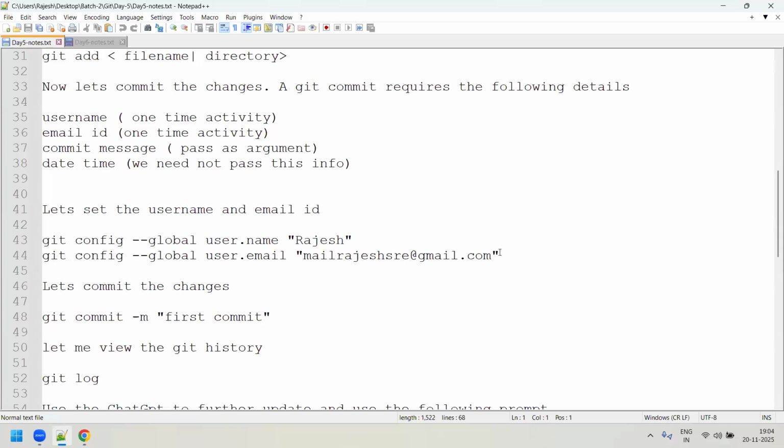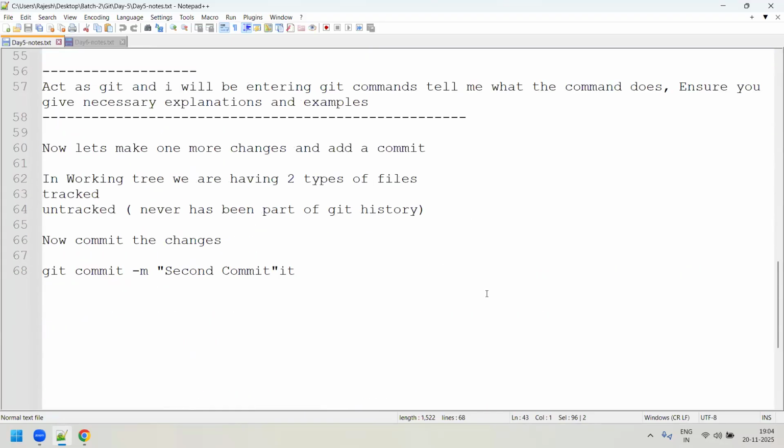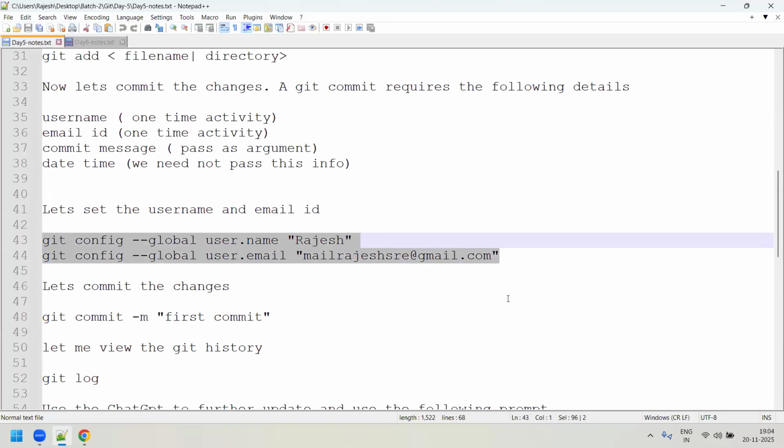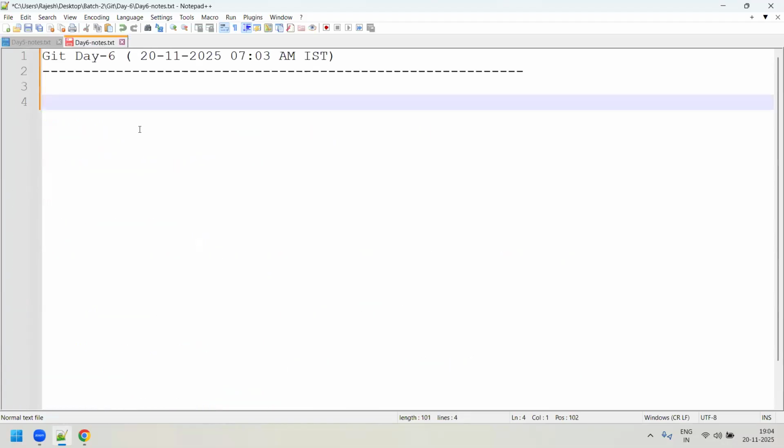And we also saw that you need to set the username and the email ID. So you have to use this command. It's a one-time activity. Once you set it, you need not do it again. So this is pretty much what we had covered, a few of the options. What we'll do today is reiterate some of the things we did yesterday, with a few other stuffs.